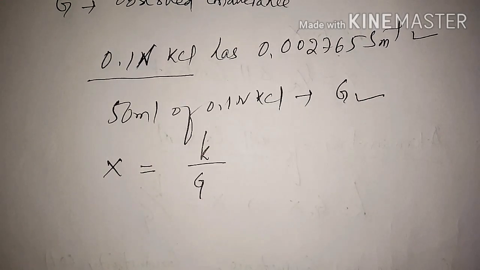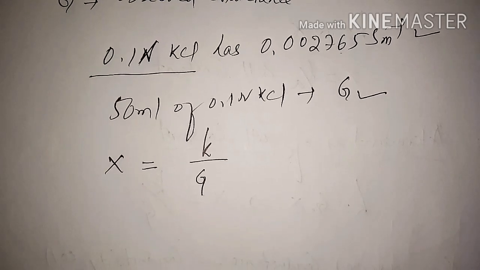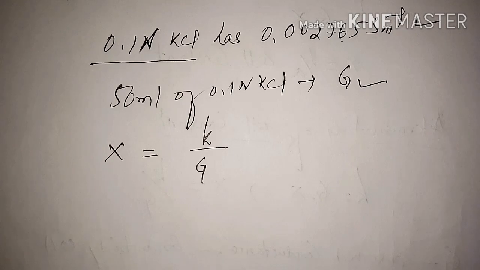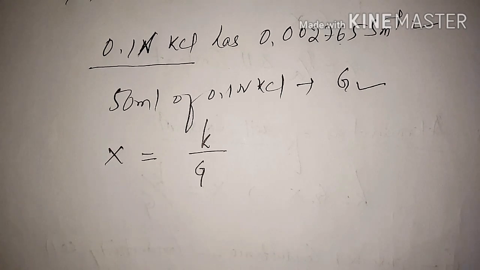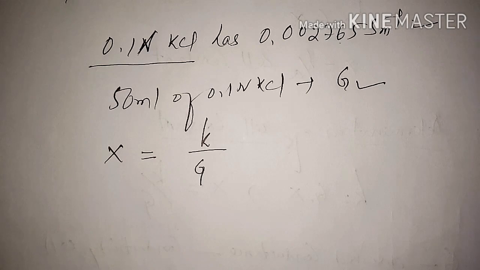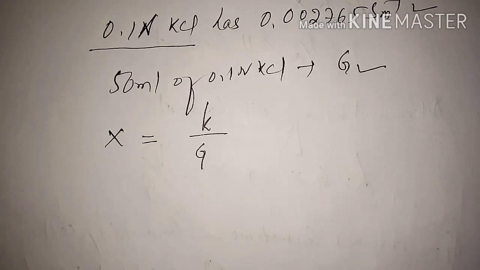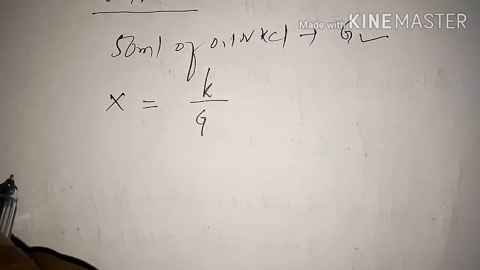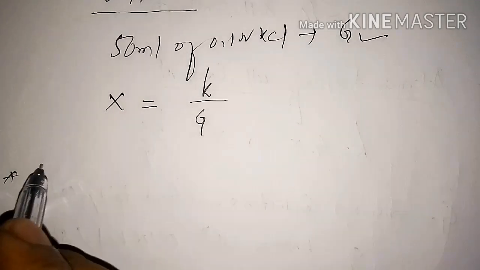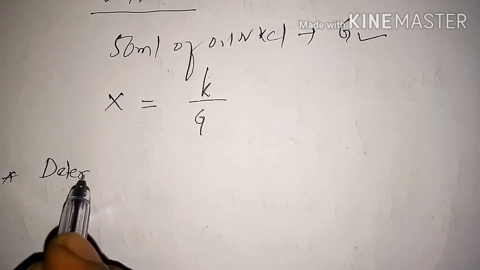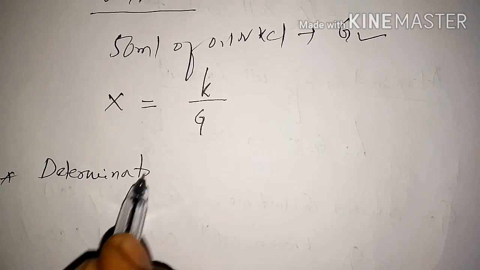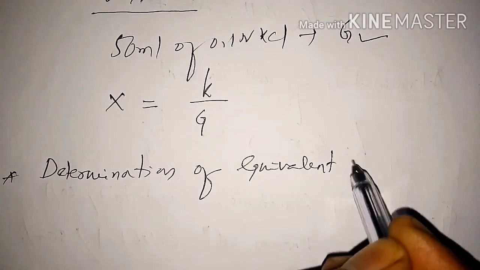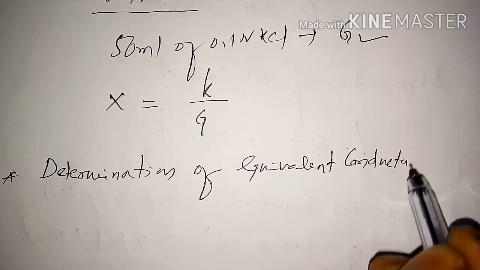So once we know the cell constant, it is easy to determine the equivalent conductance of an electrolyte. And let's try to illustrate the methods to determine or measure the equivalent conductance. Measurement of equivalent conductance.